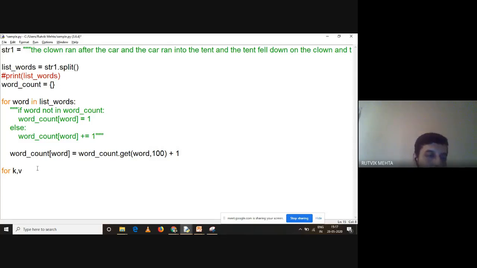So for k comma v, what is k comma v? Why am I using these names? Sir, you always told us that you should use proper names. So these are proper names. K is key and v is value, right?